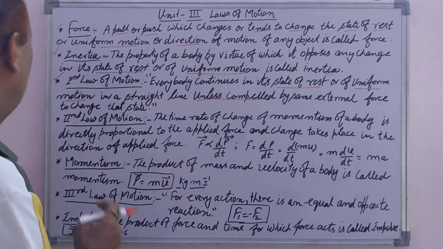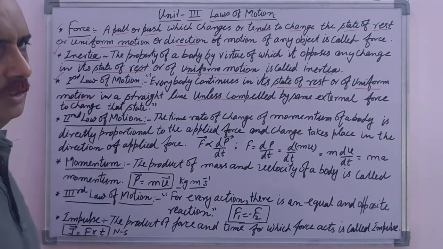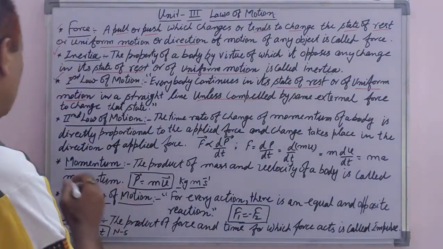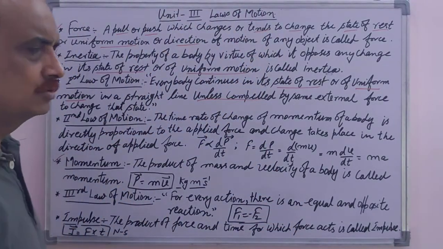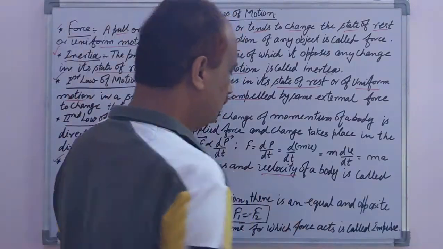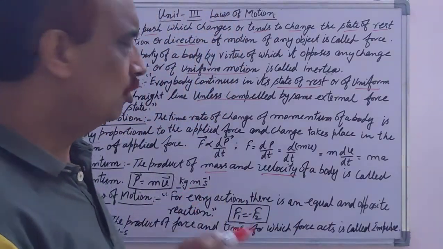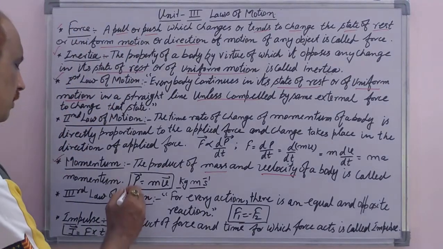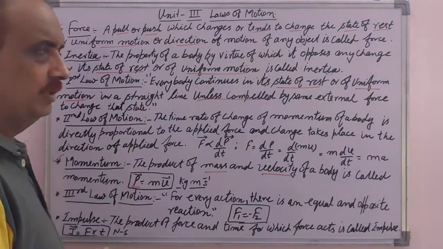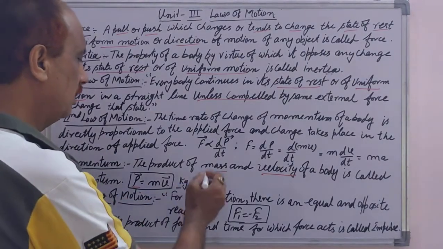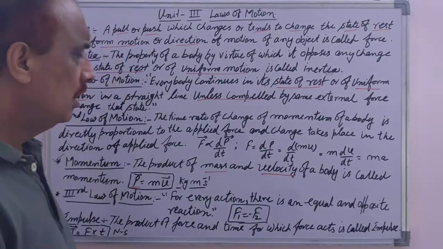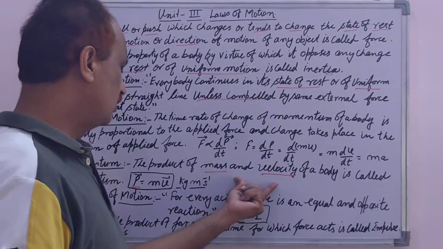Now next, number 2, that is Newton's second law. Before discussing it, we will first discuss what momentum is. Momentum means the product of the mass of the body and the velocity of the body. Momentum is denoted by P, and it's a vector quantity. So P equals m times v, and its unit is kilogram meter per second. This is the definition of momentum.